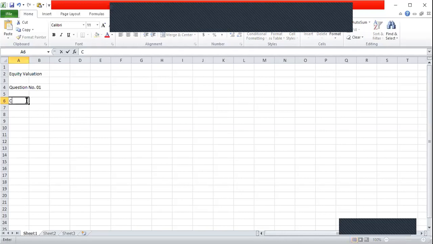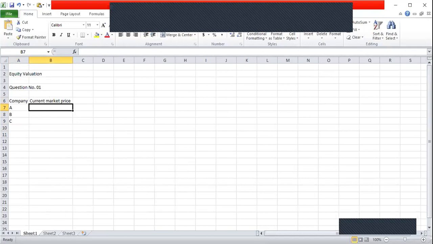So we have 3 companies, company A, B, and C. I can put the current market price. Current market price for one share of A is $4, B 5.9, and C 7.5. So those are the current market prices.